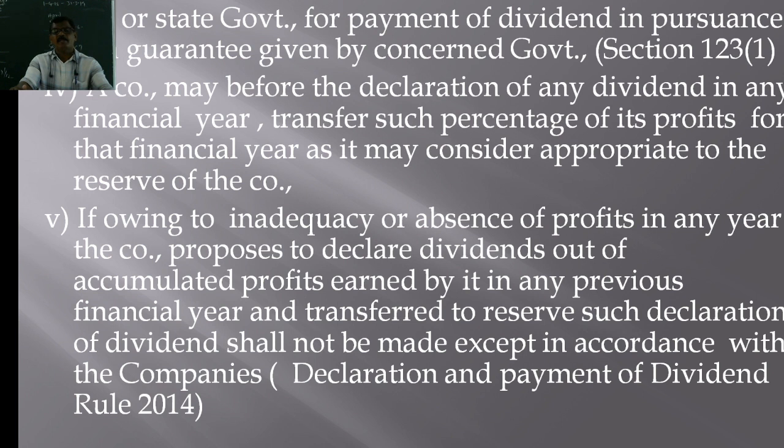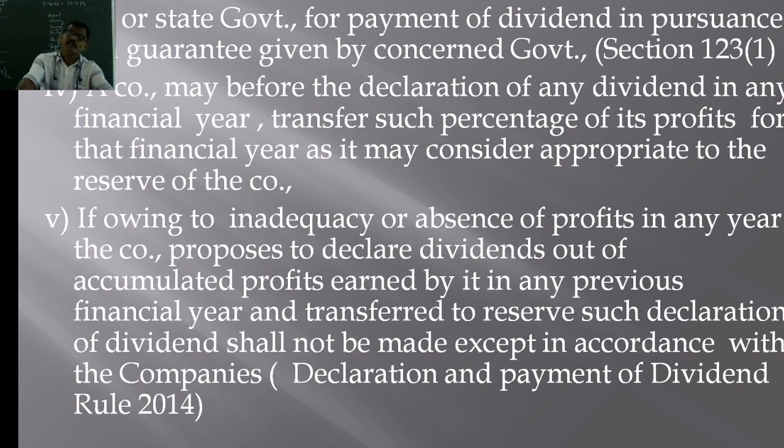Suppose the company declared dividend of 10% in all the previous years. In the current year, suppose the profits are lower, so the company cannot declare 10% dividend. In that circumstance, the company can utilize the previous years' accumulated profits and also the general reserve, the uncommitted reserves, to maintain the rate of dividend at 10%, which was declared in all earlier years.